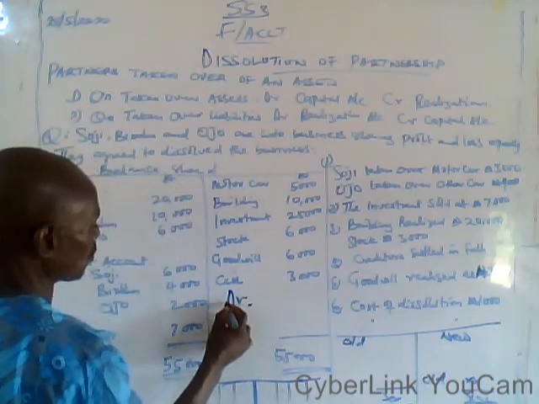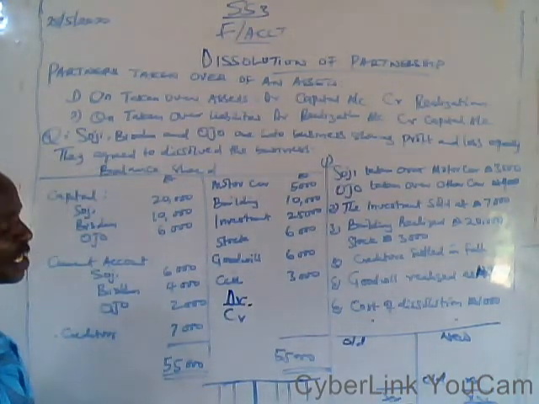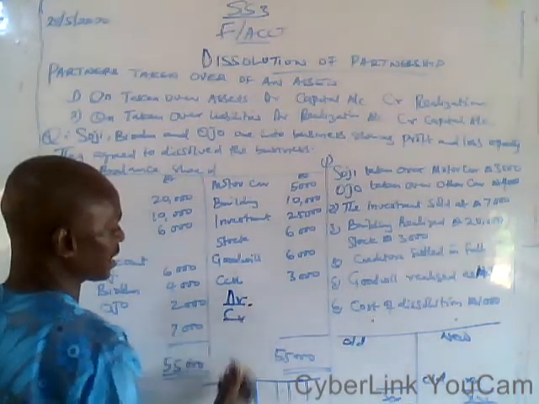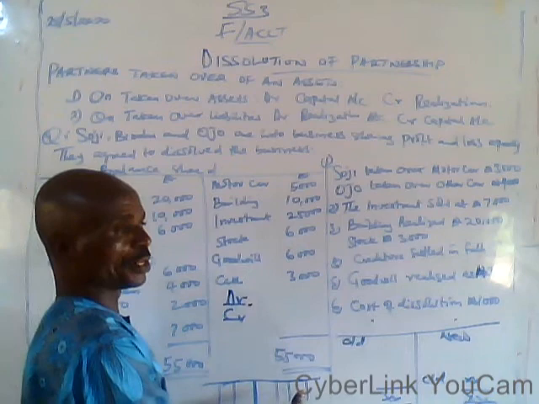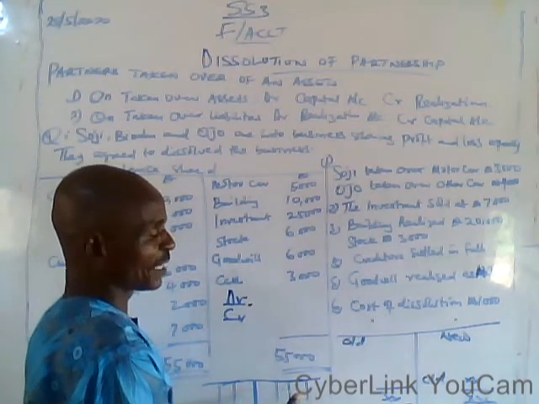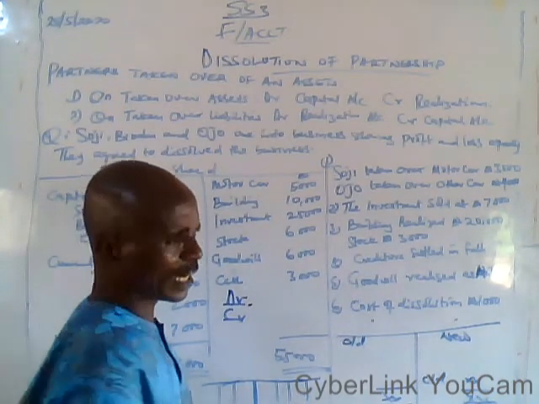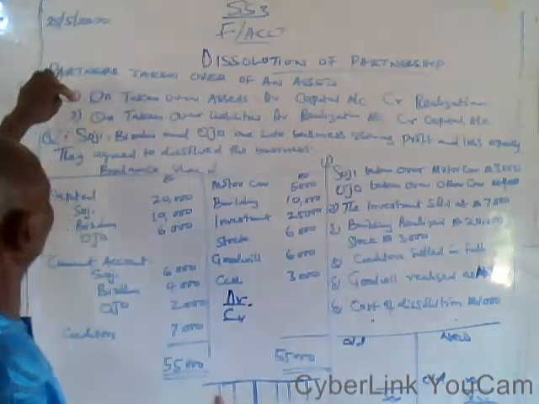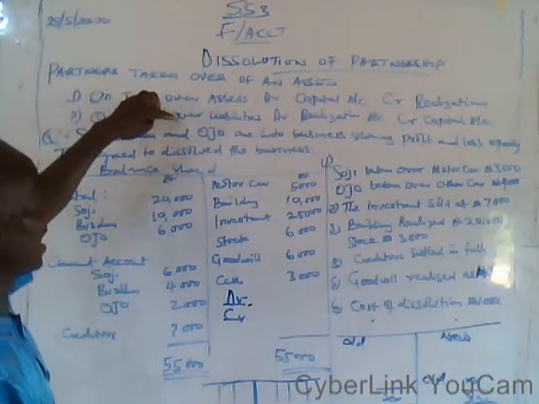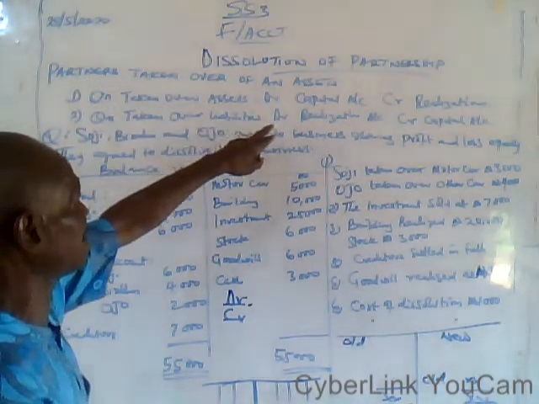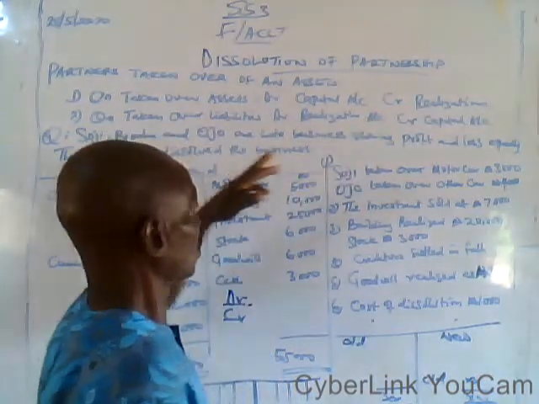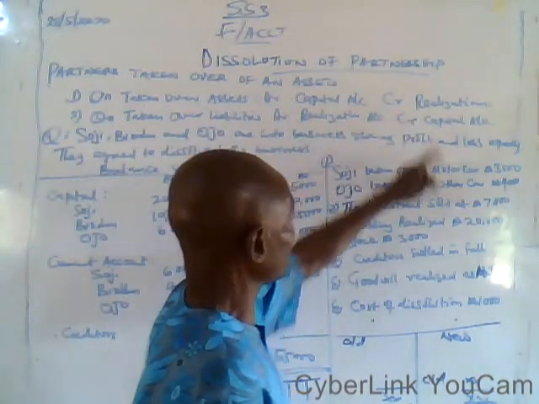The one with the debit, you transfer it to the debit side of the partner's capital account, and the one with the credit, you transfer it to the credit side of the partner's capital account. And remember the rule: if one of the partners assumes or takes over a liability, debit the realization account, and you credit the partner's capital account.